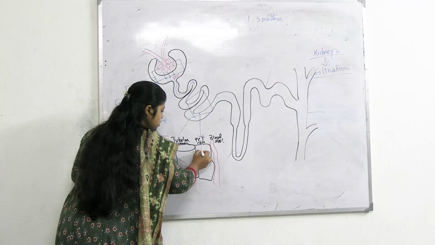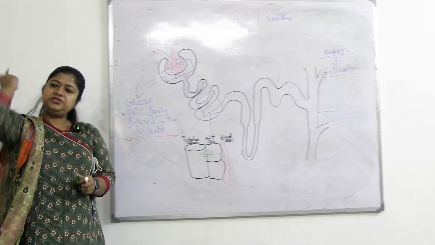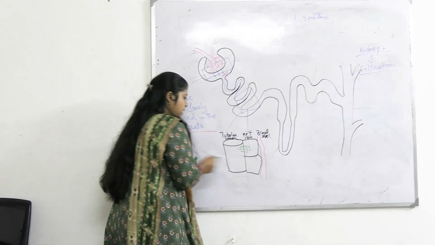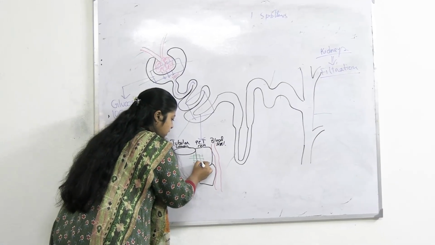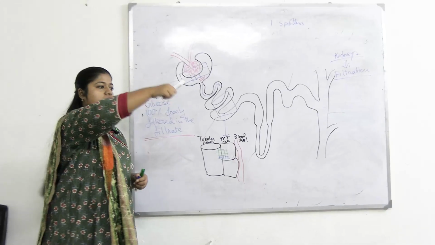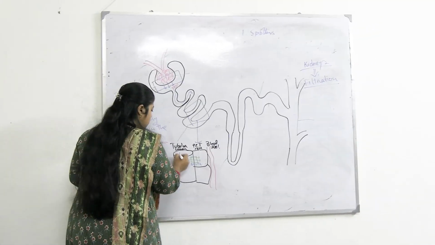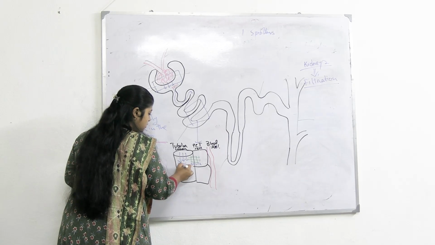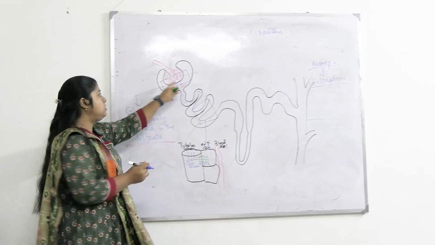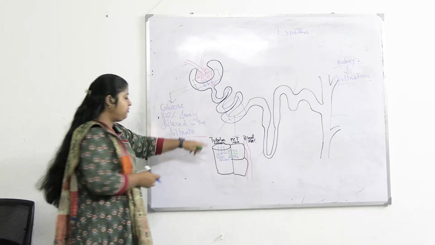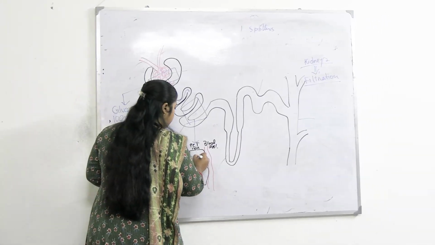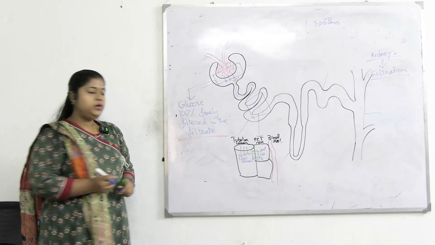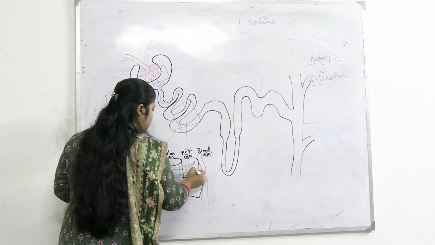Okay. Now what happens? Here plays a role of a transporter. So which transporter is there? SGLT2. So we have 100% of glucose here. Right? 100% glucose coming from the filtrate. So SGLT full form is sodium dependent glucose transporter 2.